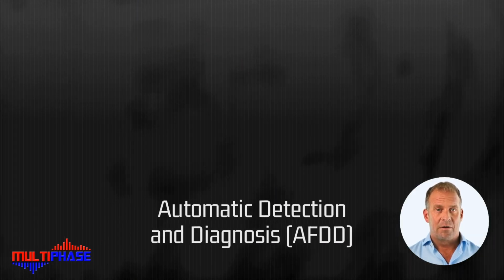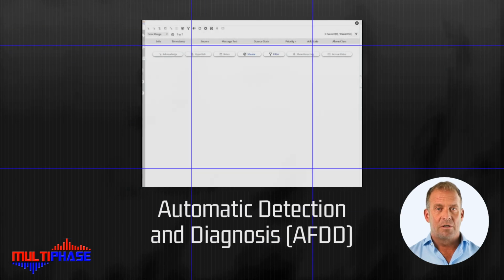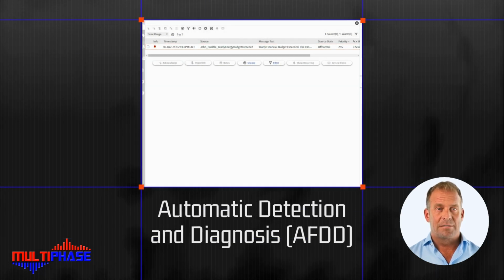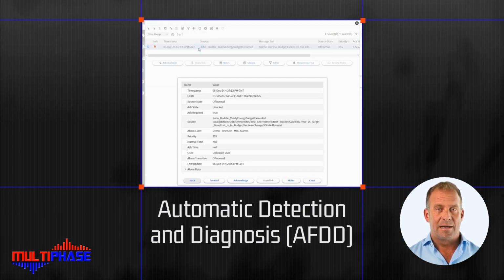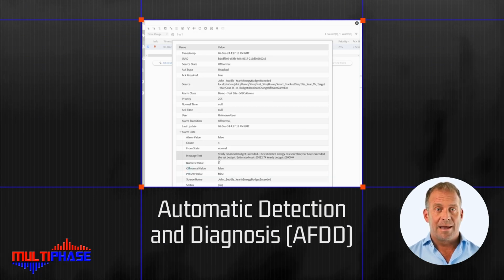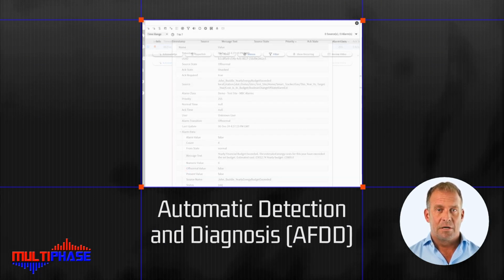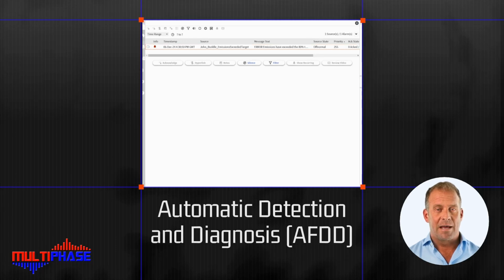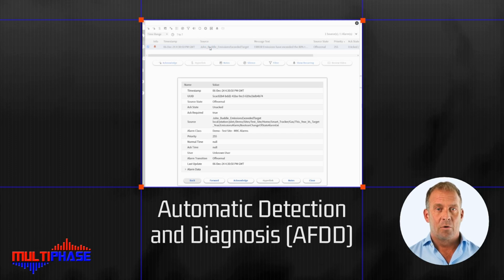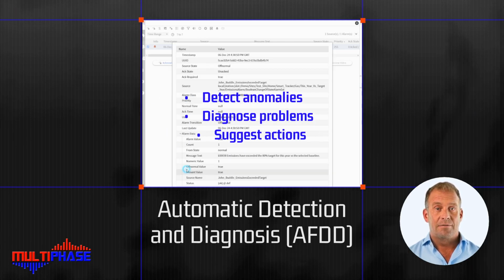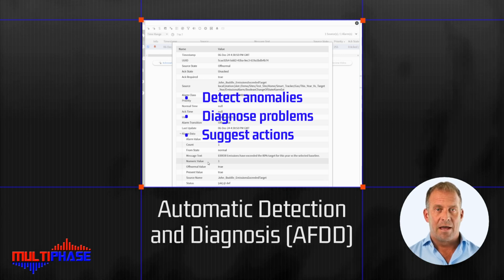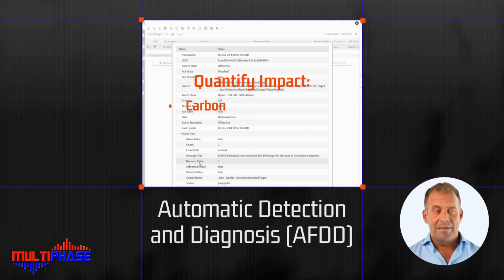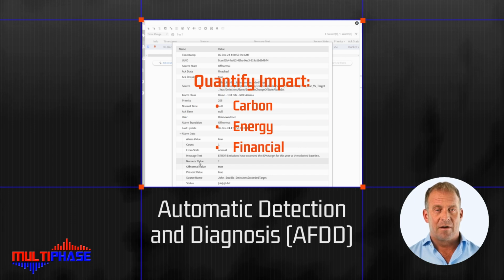Automatic fault detection and diagnosis, AFDD. Energy use and emissions are directly influenced by the systems and equipment which are connected to any primary energy source. Therefore, AFDD is critical to any effective energy management system. Complete solutions should be able to leverage AFDD with metering, connected systems and equipment, engineered to automatically detect failure, diagnose issues, and suggest further actions. Furthermore, identified issues or actions should be quantified in terms of the measured impact on energy consumption.